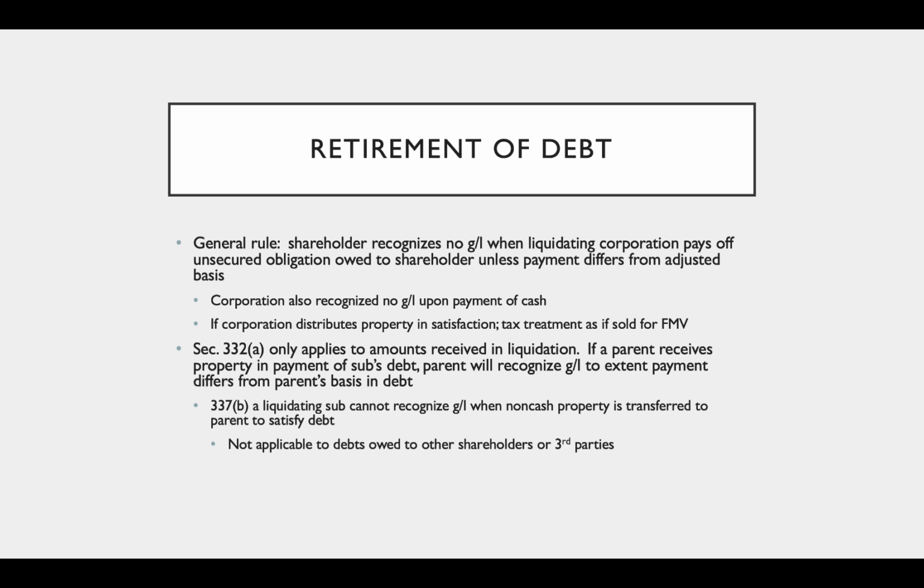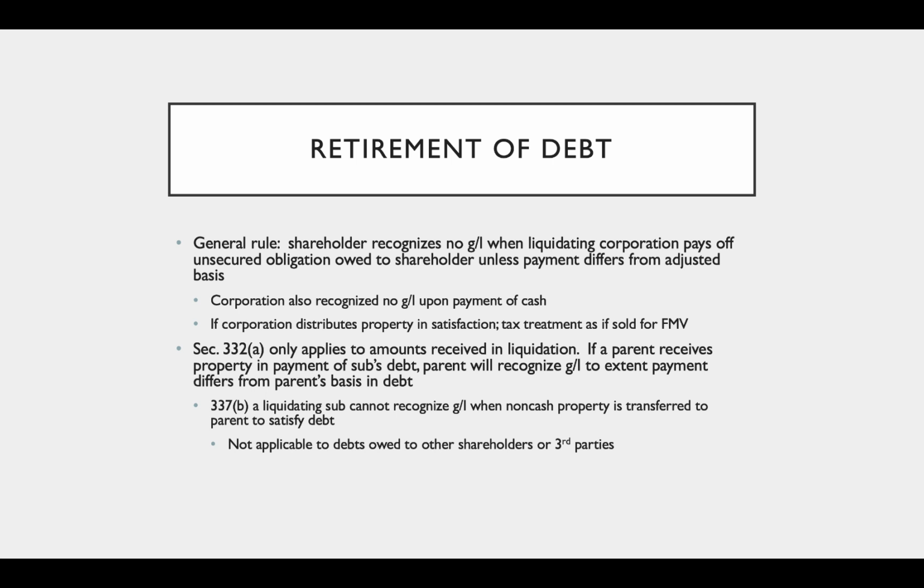Section 332A only applies to amounts received in liquidation. So if a parent is going to receive property in payment of the subsidiary's debt, the parent can recognize gain or loss to the extent the payment differs from the parent's basis in the debt. So if it's a liquidation situation, 332A is only going to apply to amounts received in liquidation, not amounts received as payment for a debt. So it's not going to change the tax treatment of amounts received in payment of a debt.